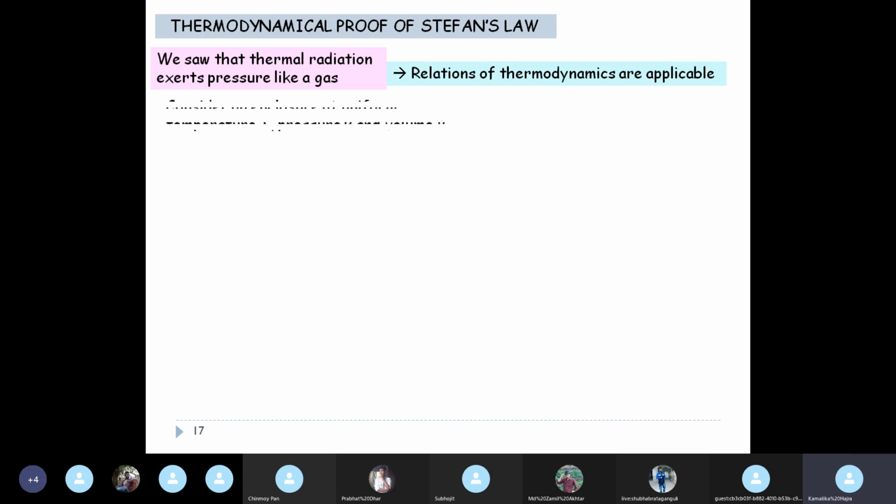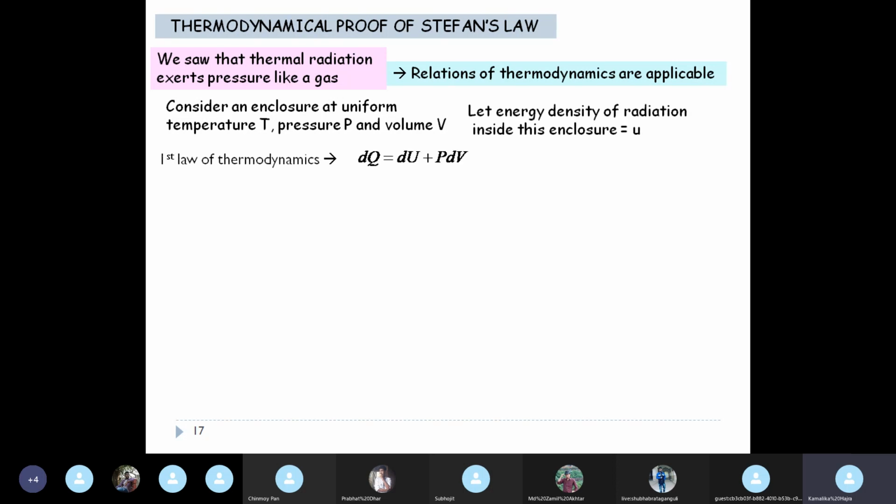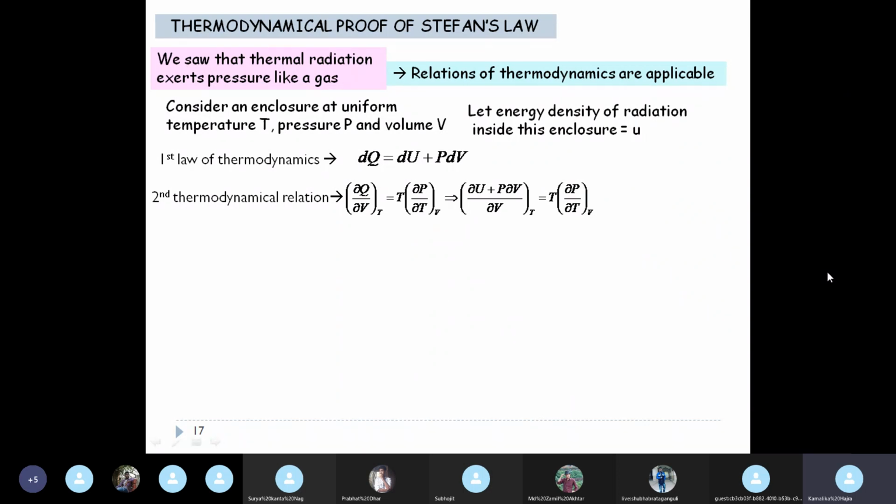So we had used thermodynamical relation, and considering a cavity or a chamber which has radiation maintained at a temperature T, pressure P, and volume V, we used the first law and the second thermodynamical relation. And in the second thermodynamical relation, we used the expression of dq as du plus pdv using the first law.